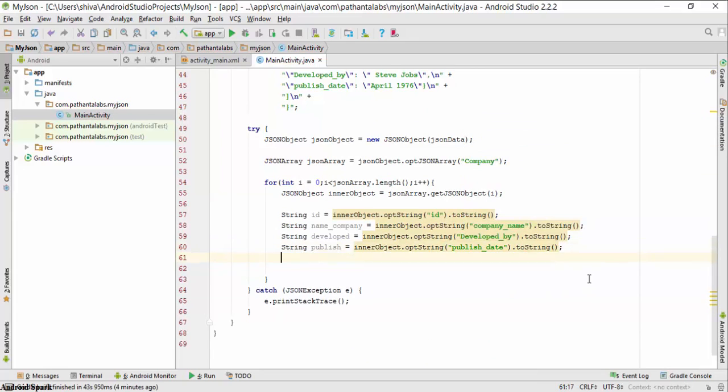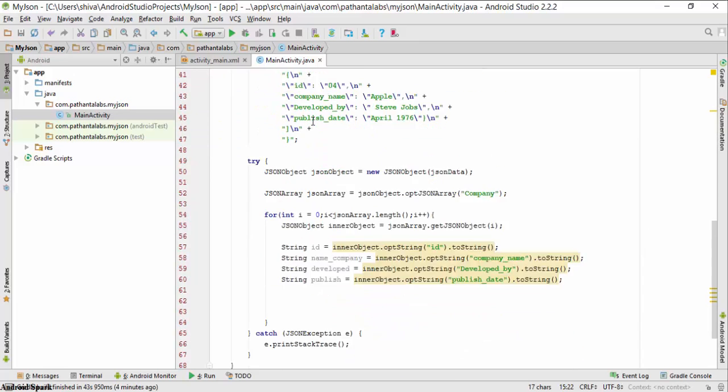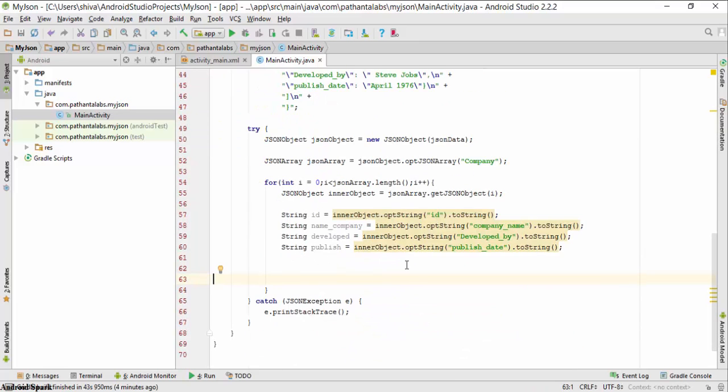These are the variables that fetch the data from the JSON object, and then I will use the variable that we also created, that is the data. This variable stores the data fetched from these variables.